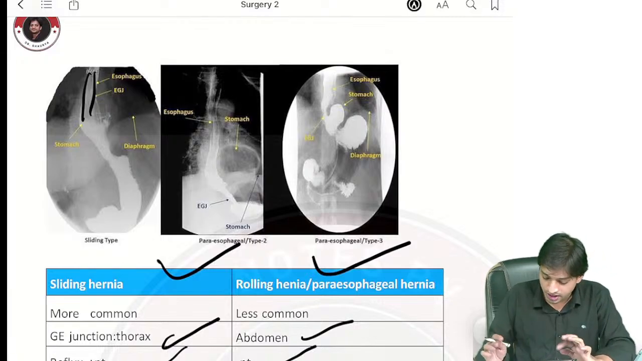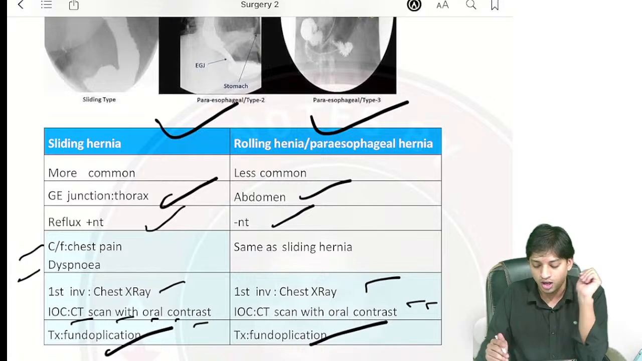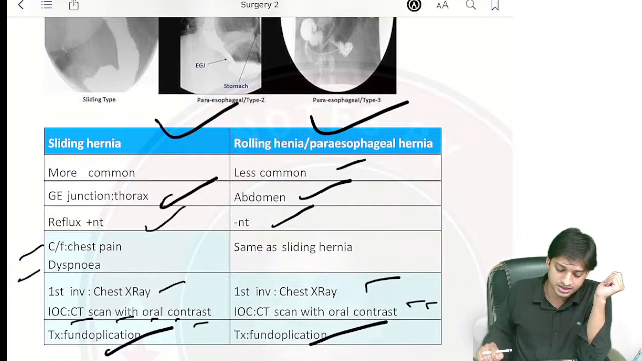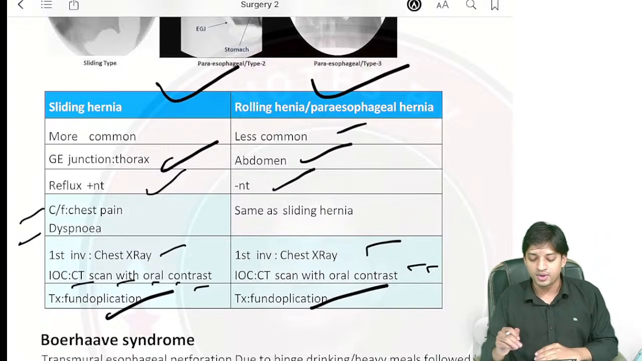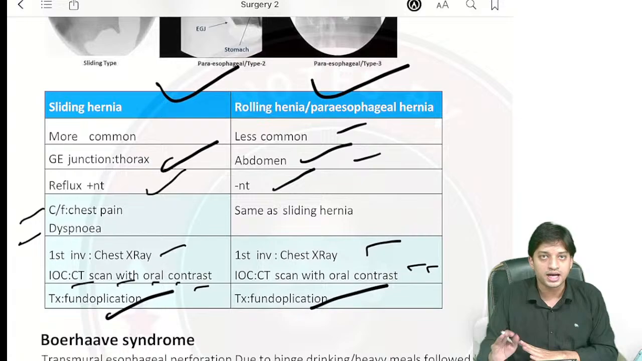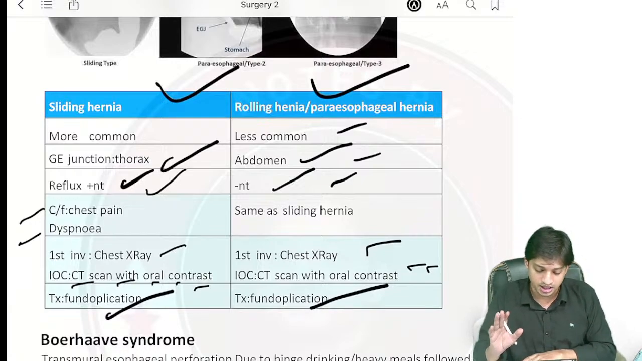Esophagus. Rolling hernia, we have seen the two differences they have asked. Sliding hernia is more common. Rolling hernia is less common, right? In the sliding hernia, you can see the gastroesophageal junction in the thorax more commonly. Rolling hernia, abdomen, right? Reflux is present in the sliding hernia, whereas it is absent in the rolling hernia, right?